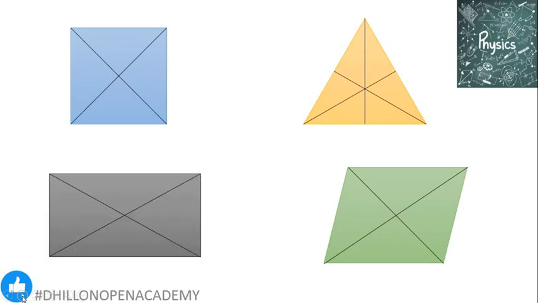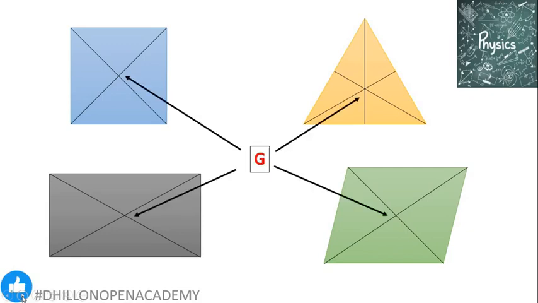In the case of a square, rectangle and parallelogram, the point at which the diagonals intersect is the center of gravity. In the case of a triangle, where the medians intersect, that is the center of gravity. And because they are solid objects, here the center of gravity lies inside the body. This is an example of a circle. For example, a ring. In the case of a ring, the mass is only present at the circumference. No mass is present at the center. So in this case, the center of gravity lies at the center of the ring, which is the case of the COG lying outside the body.